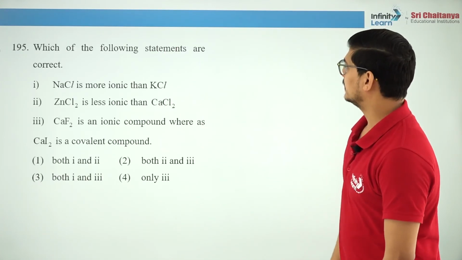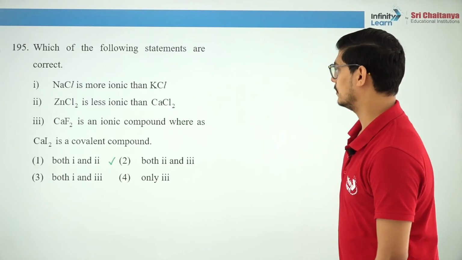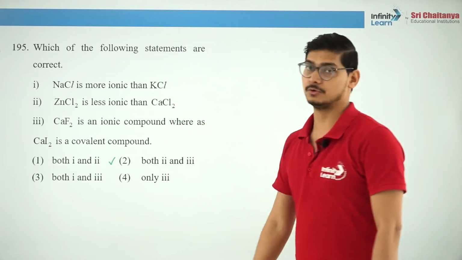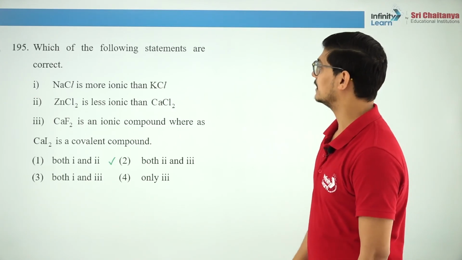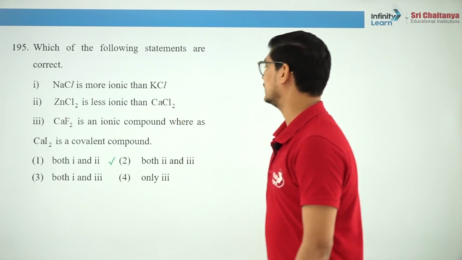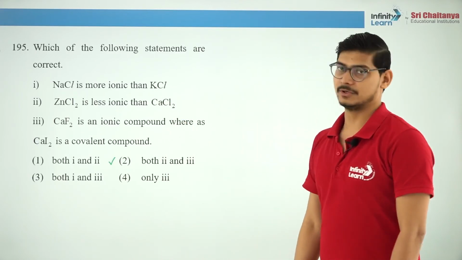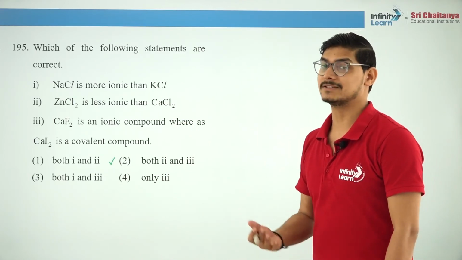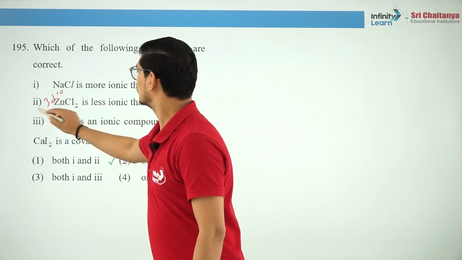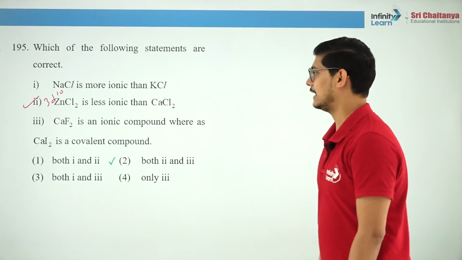Which of the following statements are correct? Which of the following is more correct? NaCl is more ionic than KCl? No. Down the group ionic character increases. So KCl is more ionic than NaCl. Okay. ZnCl2 is less ionic than calcium chloride? Yes, because Zn2+ is a pseudo noble gas configuration cation. It has 3d10, right? So it is correct. It is less ionic than calcium chloride.